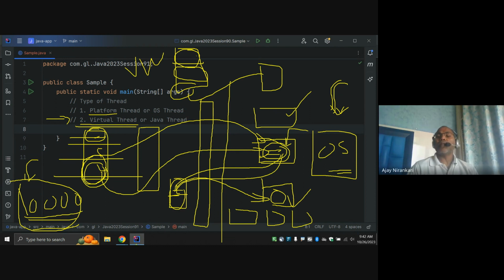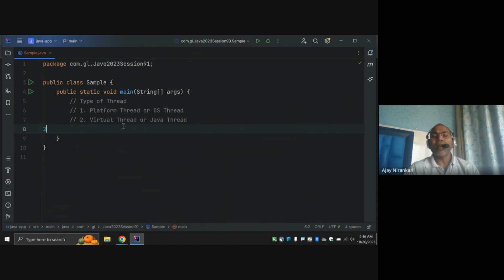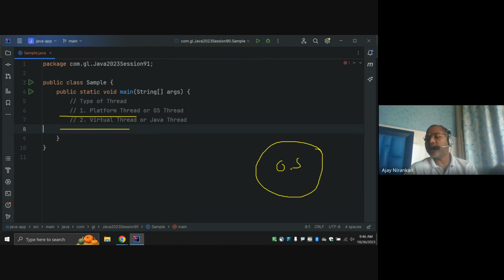So these are some terminologies, platform threads or virtual threads. In short, whatever code you are going to run, in the form of a platform thread or a virtual thread, both require a platform thread. Without a platform thread, you cannot do anything. Previously, your Java code was tightly bound one-to-one to your operating system thread.